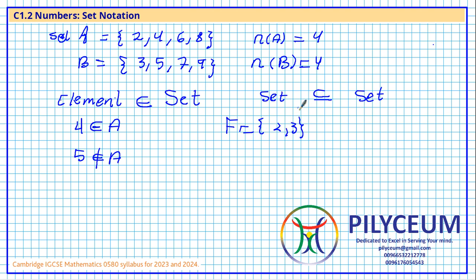Now F, is it in A? Are the elements of F all in A? No, they are not. So we say it's not a subset. Let's take another set, call it E. E has, for example, 2 and 4. Is the set E a subset of A? We will check the elements of E. Yes, I can see that 2 and 4, both of them are in both sets. So we see that E is actually a subset of A.